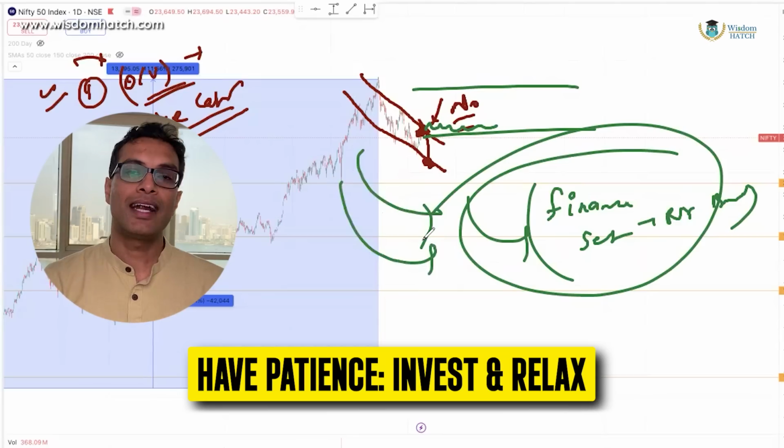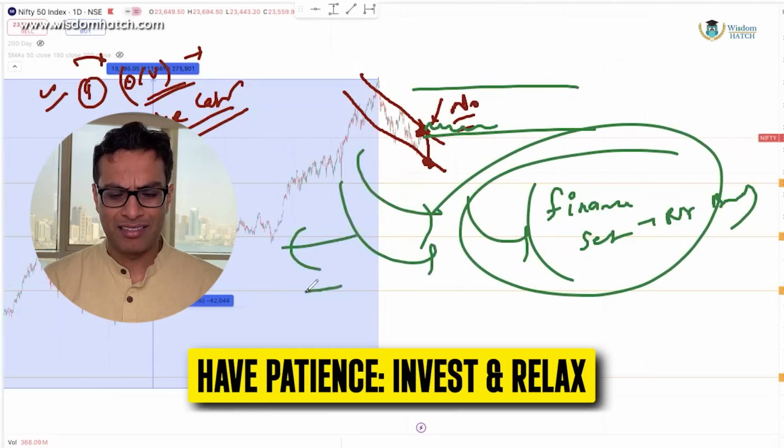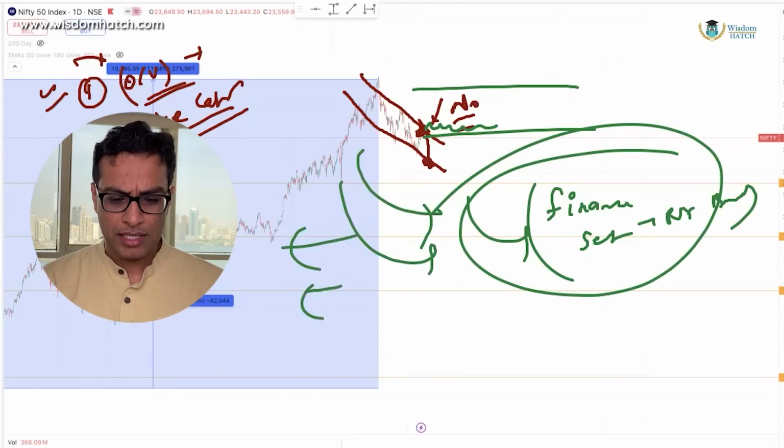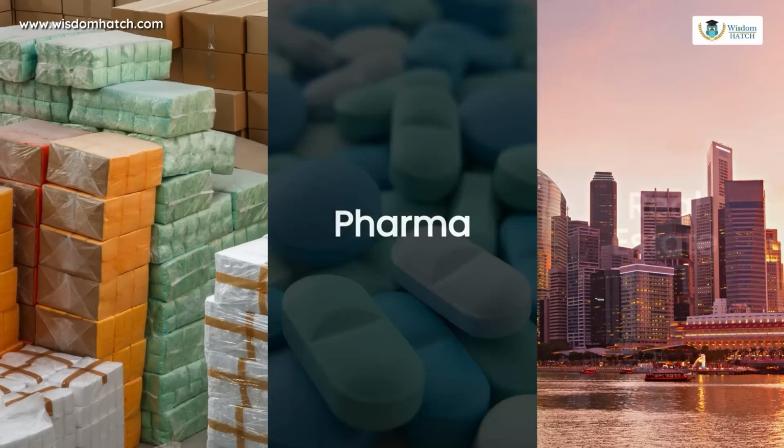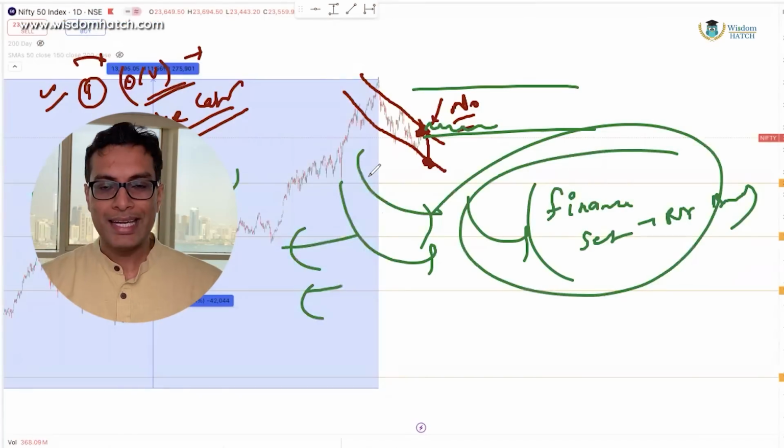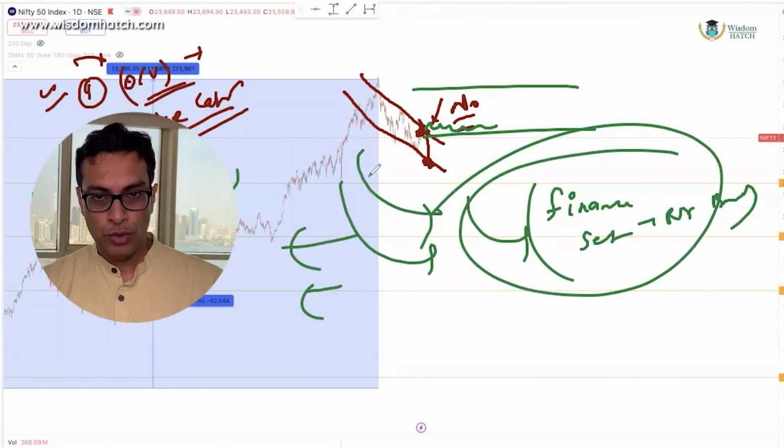So go there, understand sector rotation. For example, just like 3-4 months back, right? FMCG, right? Money is coming into this sector. Similarly, pharma में आया था उससे पहले, real estate sector में आया था उससे पहले. So you need to understand how to rotate money, rotate capital. This is going to be very important for you going forward.